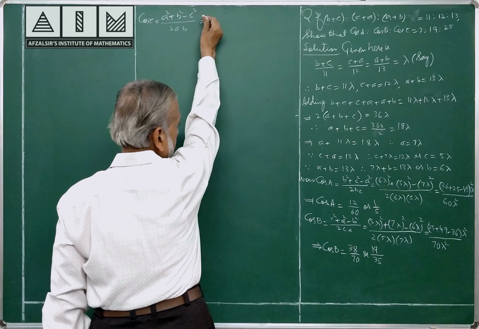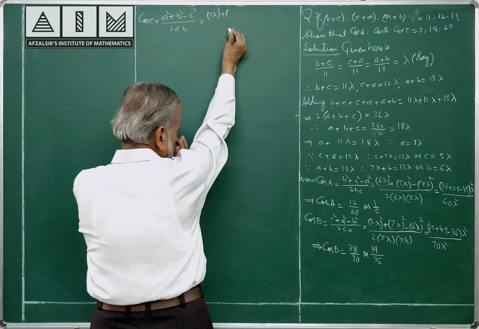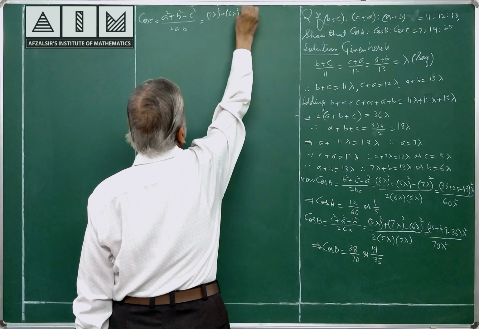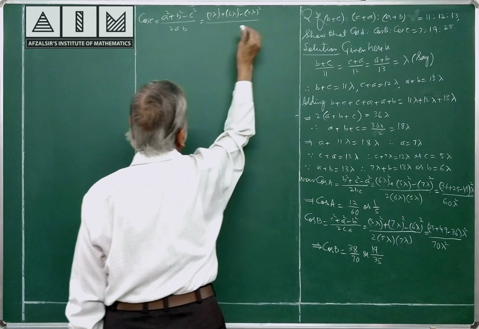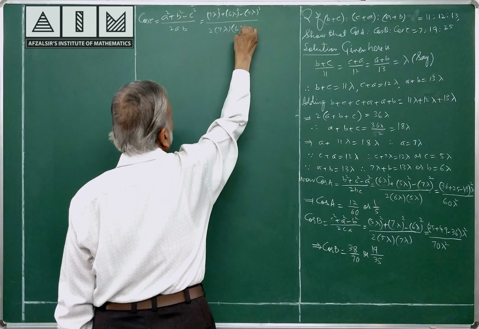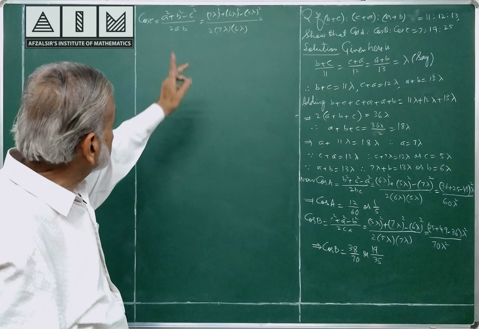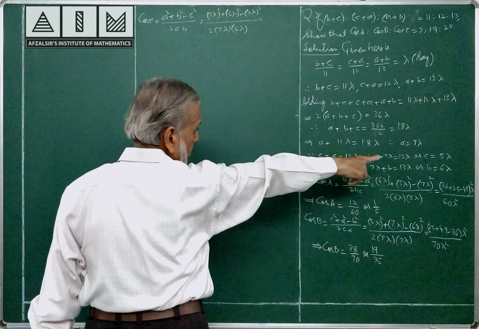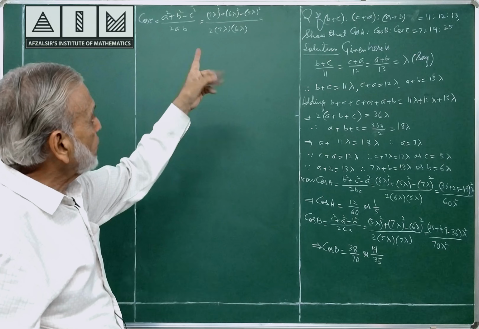So (7 lambda) whole square plus (6 lambda) whole square minus (5 lambda) whole square, divided by 2 times 7 lambda into 6 lambda. Values of A, B, C are substituted.